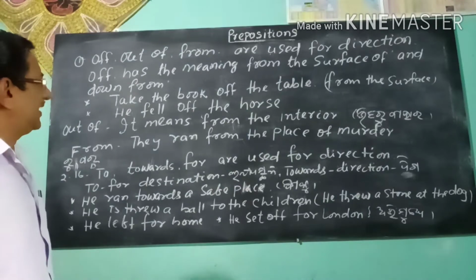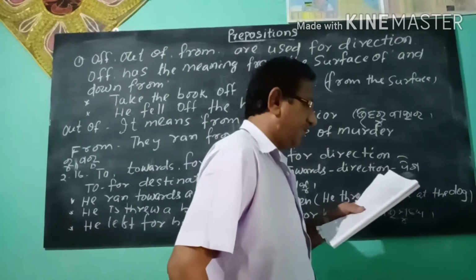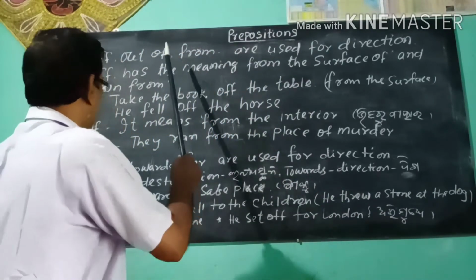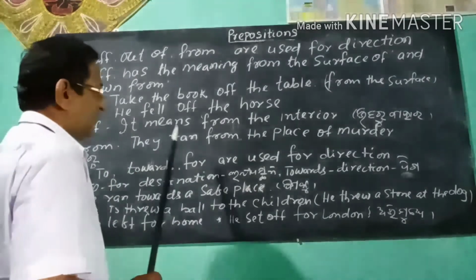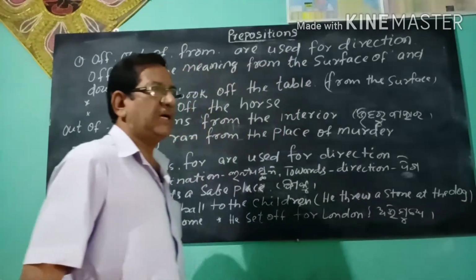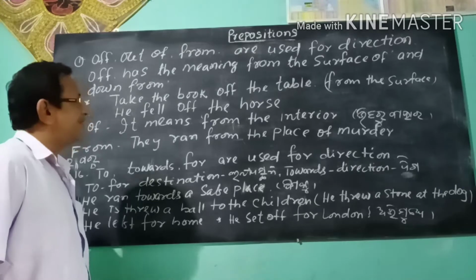Now, we shall discuss the prepositions off, out of, from, to, towards, for. How they are used as prepositions of place.